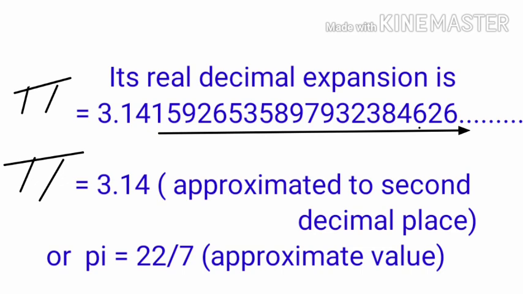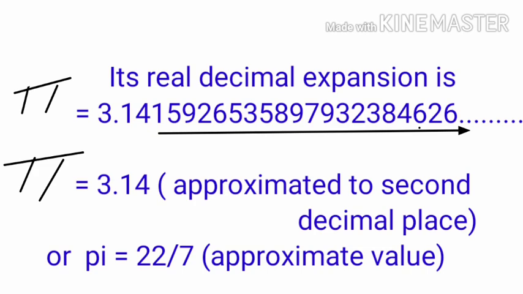But we consider the first two digits of the decimal part and neglect the rest of the digits, and we approximately write it as 3.14, approximated to the second decimal place. That is why whenever we consider the value of pi, we take it as 3.14.